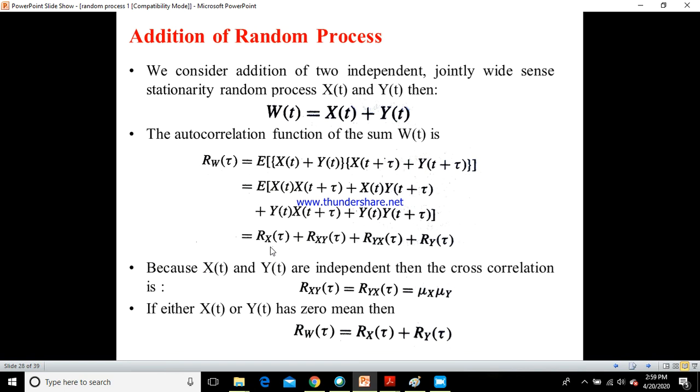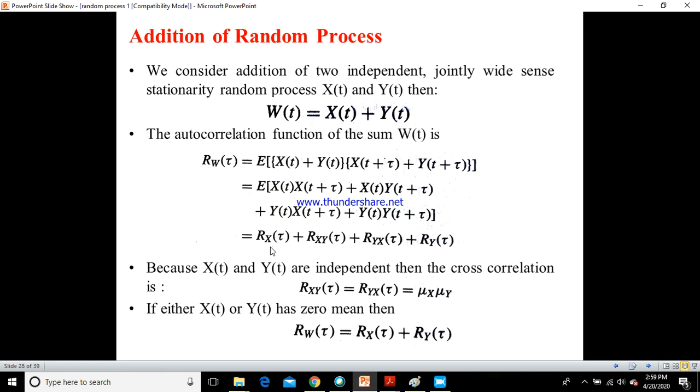Okay, now let us look into the addition of random processes. So what is addition of random processes? For that we normally consider two independent and jointly wide sense stationary random processes, x of t and y of t. So first, they both should be independent. The second thing is they should be jointly wide sense stationary random processes. The summation of these two processes is nothing but the addition of random processes, and that is given by w of t equals x of t plus y of t, where w of t is nothing but the addition of x of t and y of t.